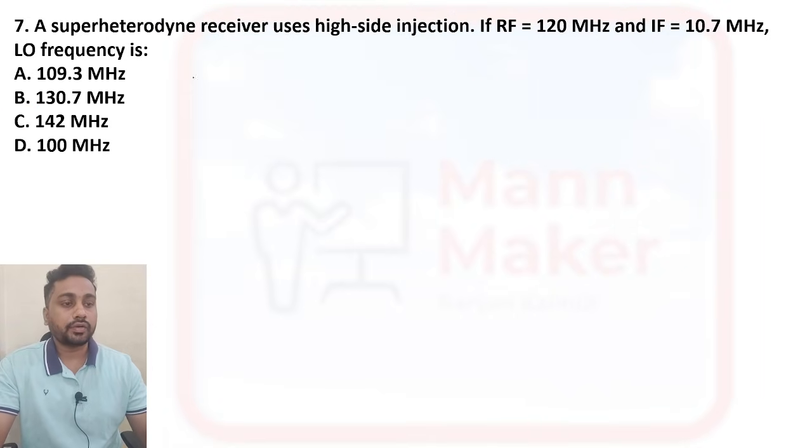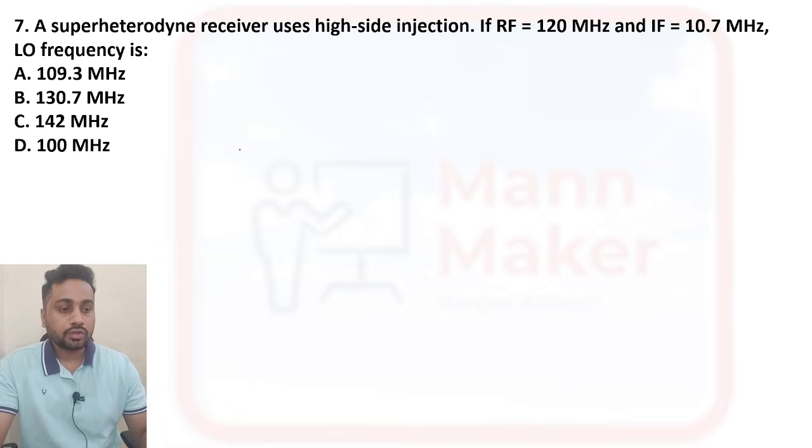A superheterodyne receiver uses high side injection. If RF is 120 megahertz and IF is 10.75 megahertz, what is the LO frequency? RF means radio frequency, IF means intermediate frequency, LO means local oscillator frequency, that you need to find.